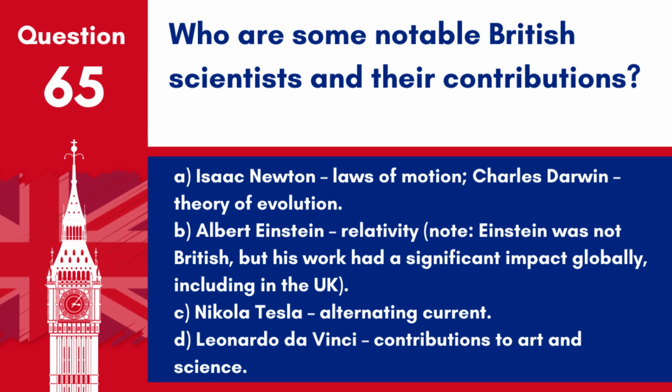C. Nikola Tesla, Alternating Current. D. Leonardo da Vinci, Contributions to Art and Science. Answer: A. Isaac Newton, Laws of Motion. Charles Darwin, Theory of Evolution. These figures made foundational contributions to physics and biology.